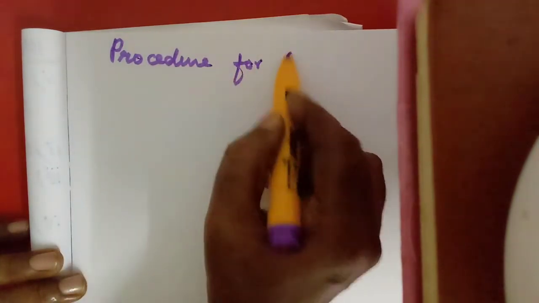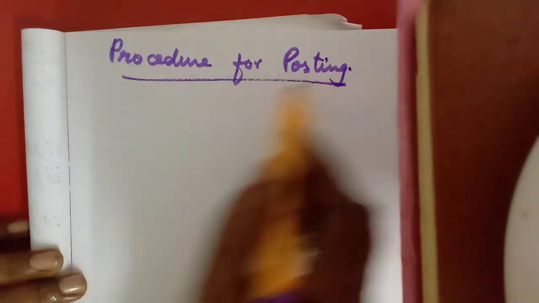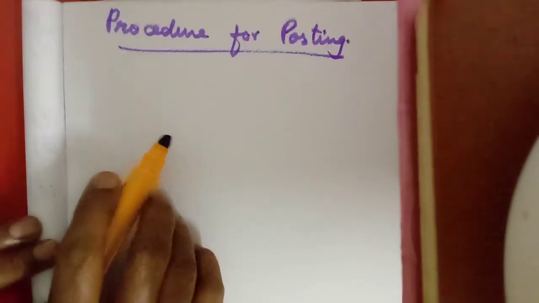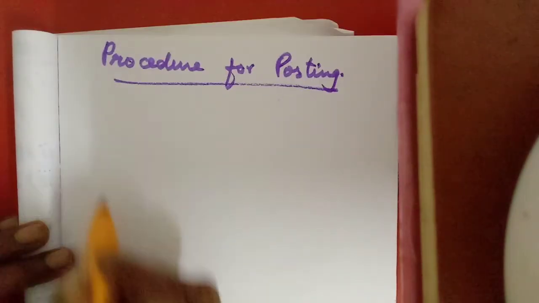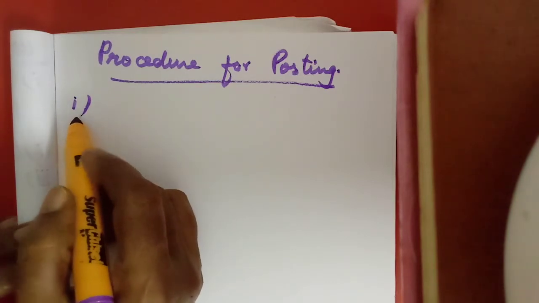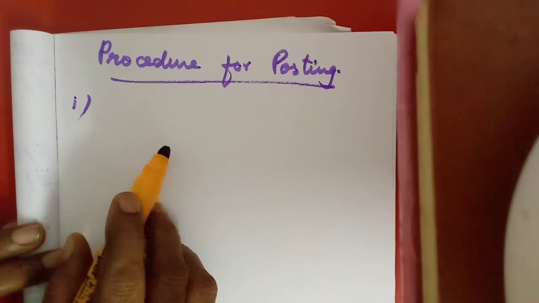Procedure or steps: how do we post in the ledger account? I will show one ledger account, but otherwise I will first teach you the steps. First, what is posting?